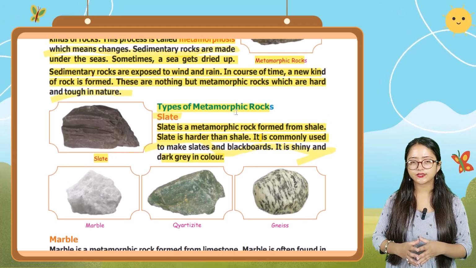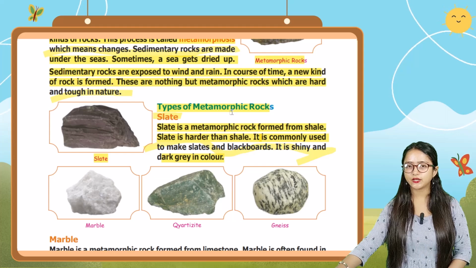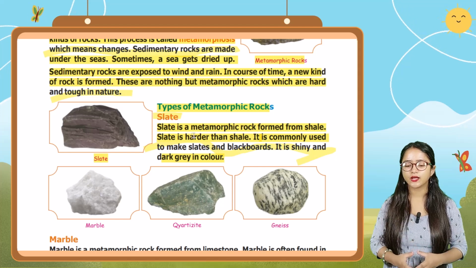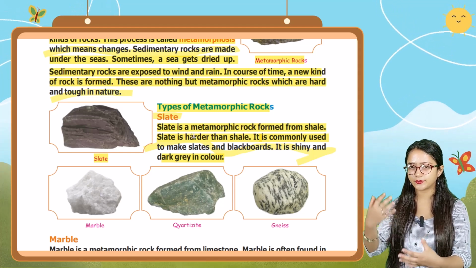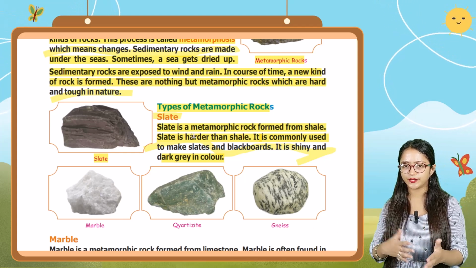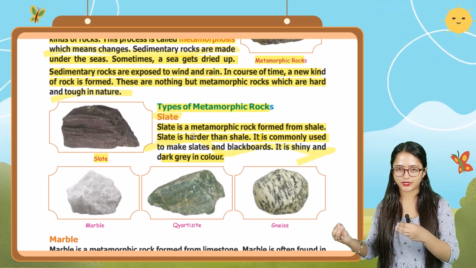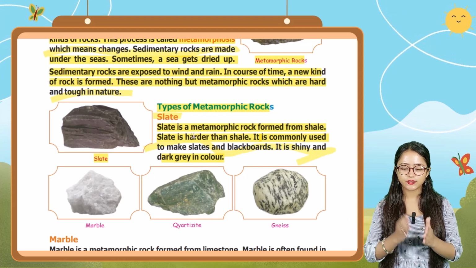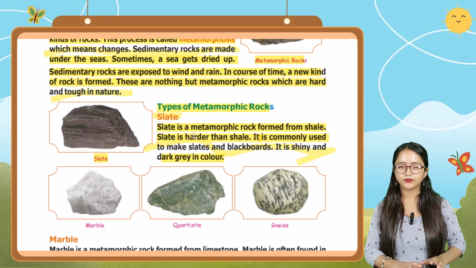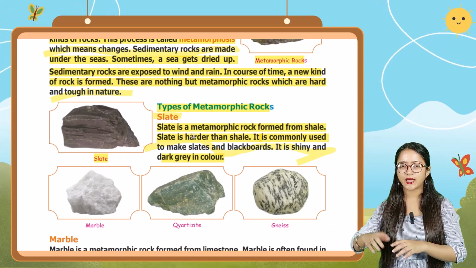Okay, so this type of metamorphic rock is formed from shale. And shale was what? Earlier we studied about shale. Shale was the sedimentary one. It is the type of sedimentary rock, and this metamorphic rock is formed by that sedimentary rock only. Okay, when the sedimentary rock gets exposed to wind and rain, at that time period it changes into slate, not shale. It changes into slate. Okay, so slate is harder as compared to shale, and this slate is commonly used to make slates, that little blackboard we say, to make slates and blackboard.